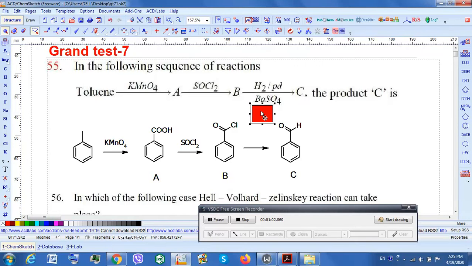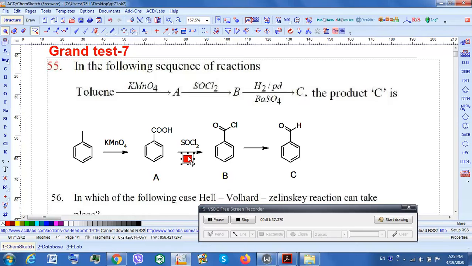Now in this particular case it is a partial reduction. So let's see how it has been achieved. In the first step here, this is toluene. Toluene is reacting with potassium permanganate, and that is oxidizing this CH3 group to carboxylic acid. The carboxylic acid is made to react with SOCl2.